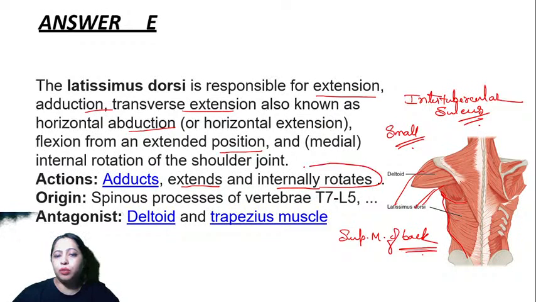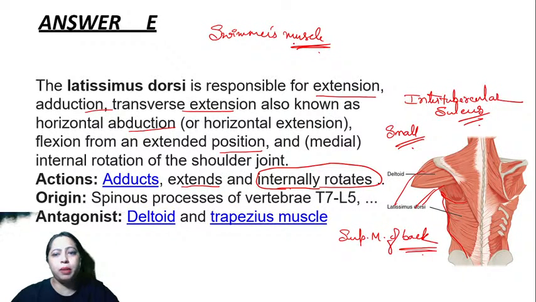Do you remember what is the other name given to latissimus dorsi? This is also known as the swimmer's muscle. Just imagine yourself swimming. You always try to bring your arm closer. So the deltoid will abduct, and who brings it closer? That is the latissimus dorsi.